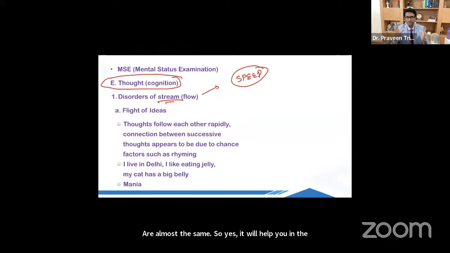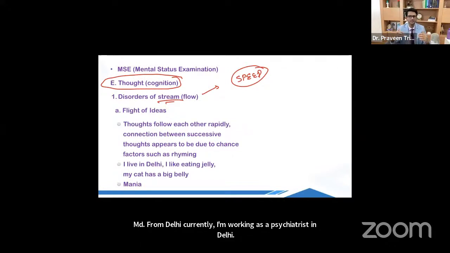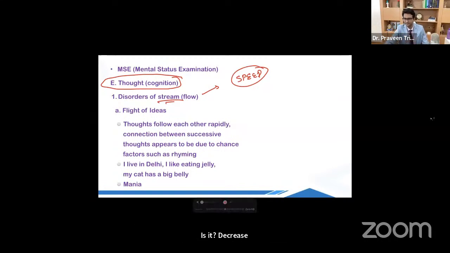So if I say, my name is Dr. Praveen Tripathi. I did my MBBS and MD from Delhi. Currently, I'm working as a psychiatrist in Delhi. What is the speed of my thinking? Is it normal speed? Is it increased speed? Is it decreased speed? कैसी speed है ये मेरे बोलने की? Normal, increased or decreased?